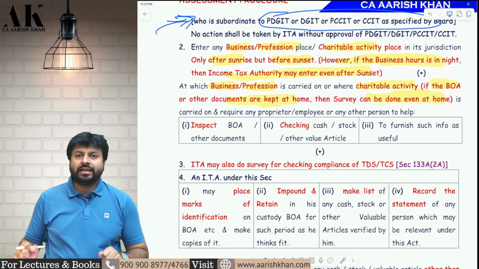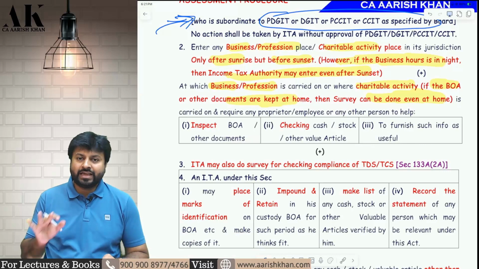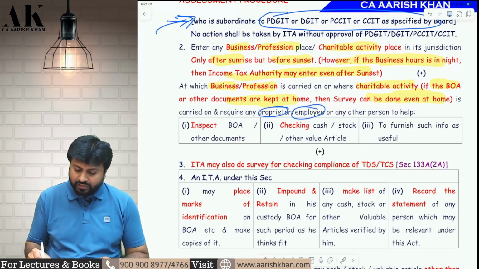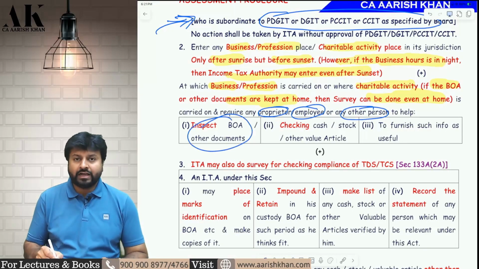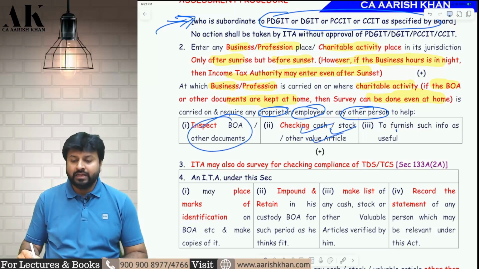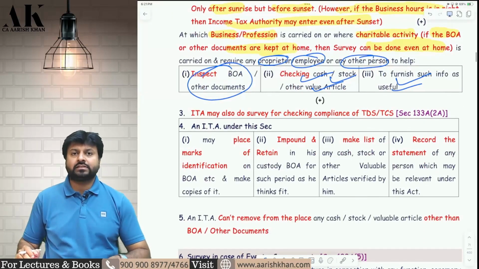Whom will they catch after the survey is done? They will catch the proprietor, they will catch the employee or other person, and they will ask for books of accounts, they will ask for cash, stock, other valuable article, they will ask for such useful information which is necessary.